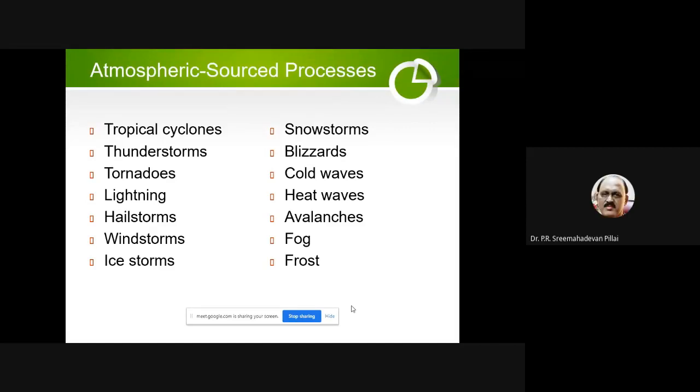Sir. Yes, tell me. It's a rotating storm. A tropic is not a rotating sphere. Tropic is some position on the earth. You would have heard Tropic of Capricorn, Tropic of Cancer, tropical region, tropical country. So tropic is an imaginary line on the earth. That much I can tell you. Then where is that line? Latitude, sir. Which latitude is called tropic latitude? You are right, it's a latitude.